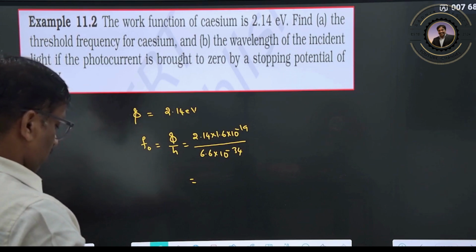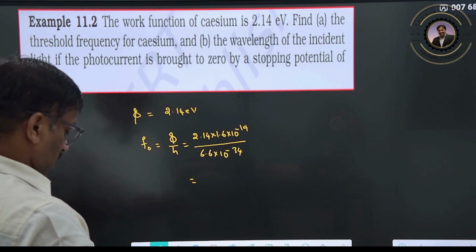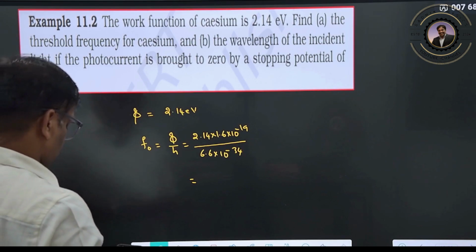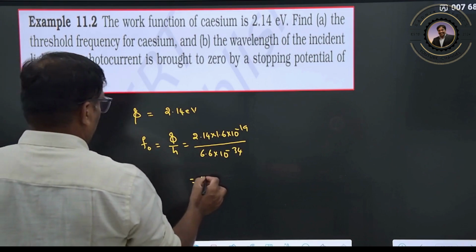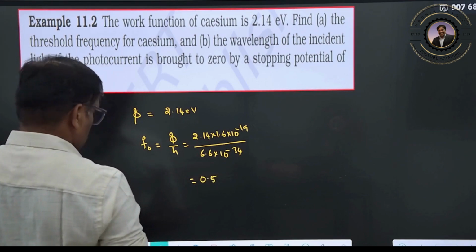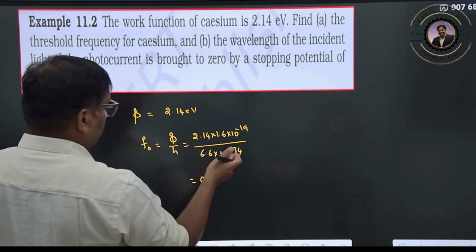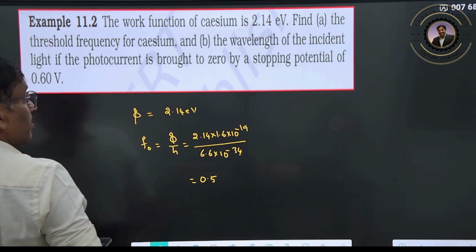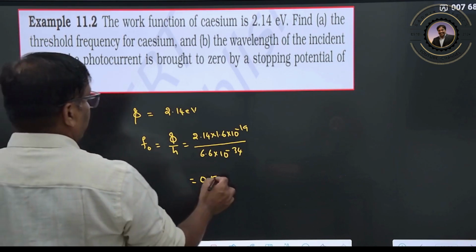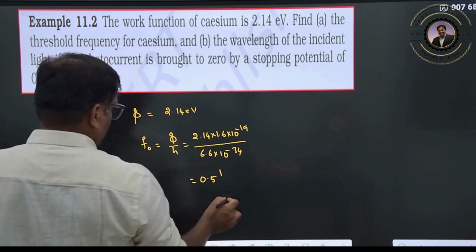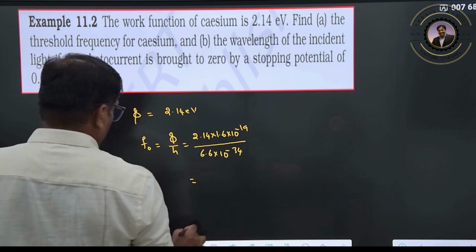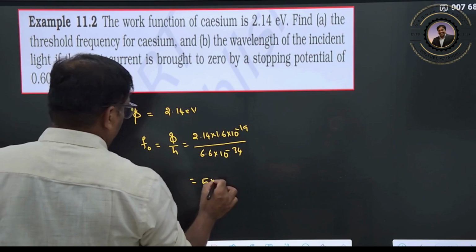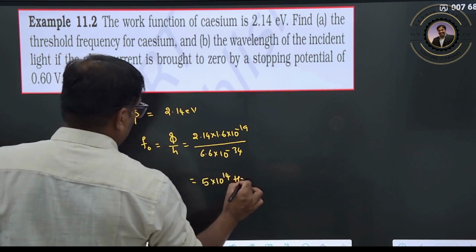That means 2.14 into 1.6 divided by 6.6, which gives 0.5, and with the powers, plus 34 minus 19 means 15. Or you can write it directly as 5 into 10 to the power of 14 hertz.